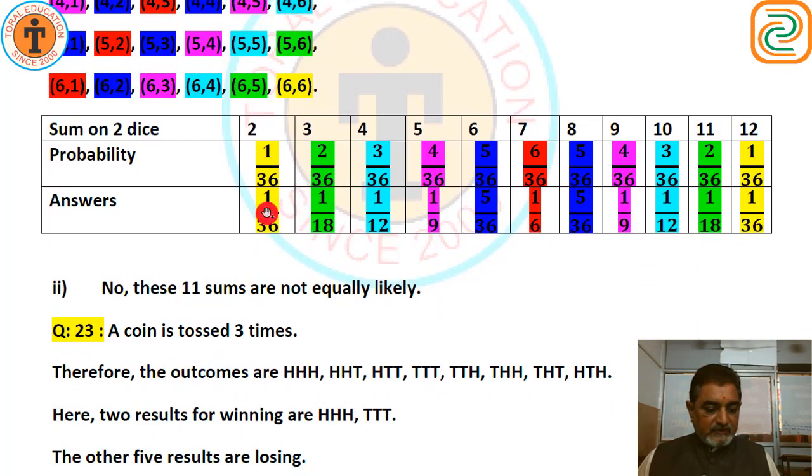Now question number 2. In this, a student argues that there are 11 possible outcomes: 2, 3, 4, 5, 6, 7, 8, 9, 10, 11 and 12. Therefore each of them has a probability 1 upon 11. Do you agree with this argument? Justify your answer. No, these 11 sums are not equally likely. This is our justification. We don't agree with the student.